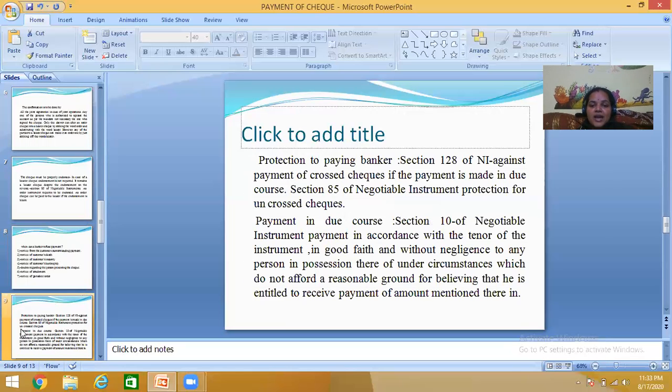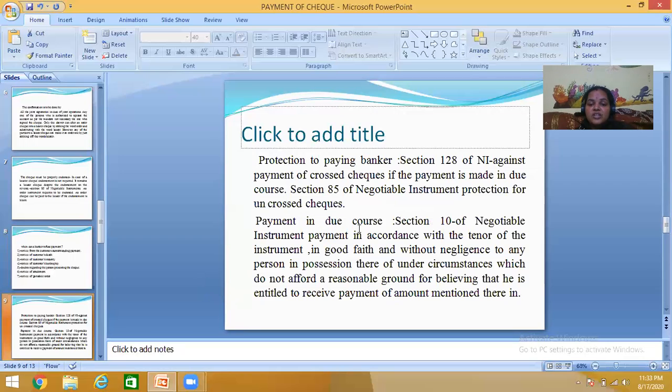Protection to the paying banker. Section 128 of the Negotiable Instruments Act gives protection against payment of a crossed check, if the payment is made in due course. Section 85 of the Negotiable Instruments Act gives protection for an uncrossed check. So if the banker is paying the amount, the paying banker has this protection under Section 85 of the Negotiable Instruments Act.